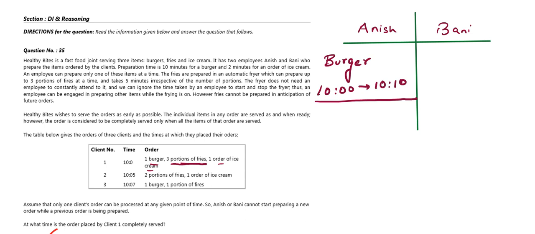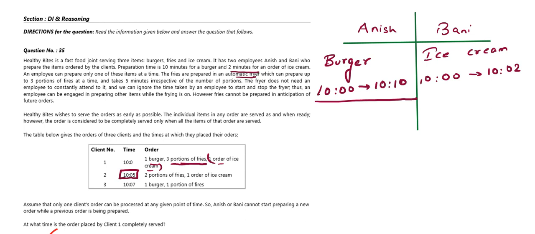Here we have that Bani is making, okay, so 3 portions of rice will automatically be made in the automatic fryer, so we don't need any employee for that, so let us ignore that part. And here we have 1 order of ice cream, so Bani will make the ice cream. Ice cream requires 2 minutes, so Bani will start her work at 10 and will finish her work at 10:02. So after 10:02, our next order comes at 10:05.